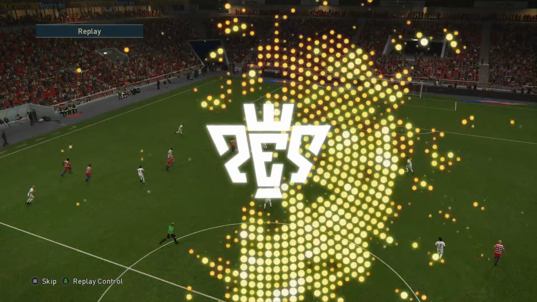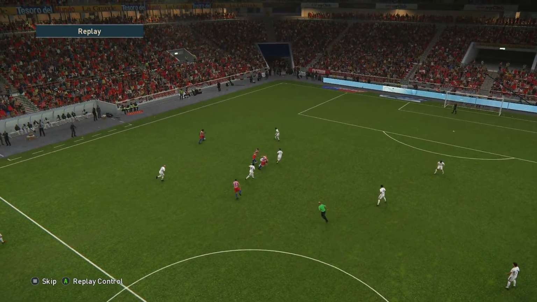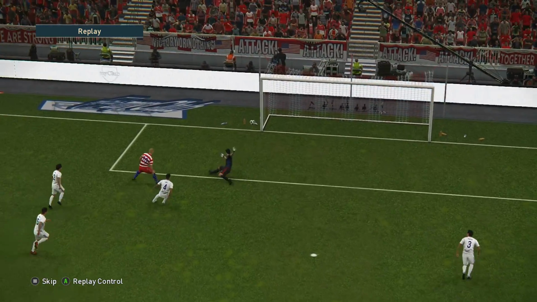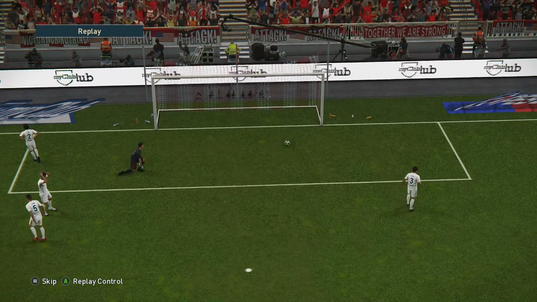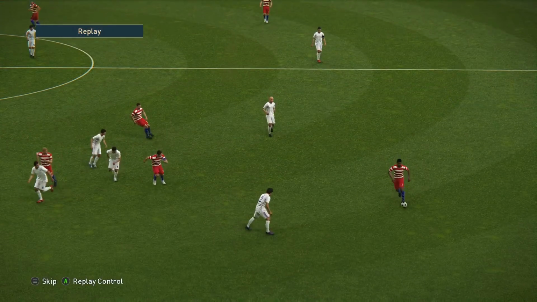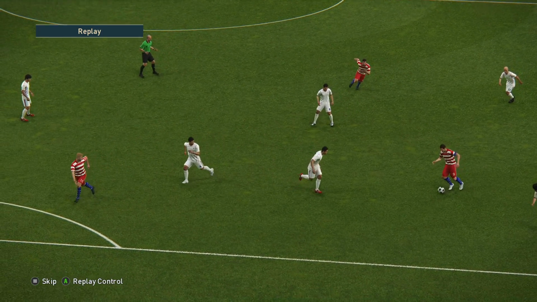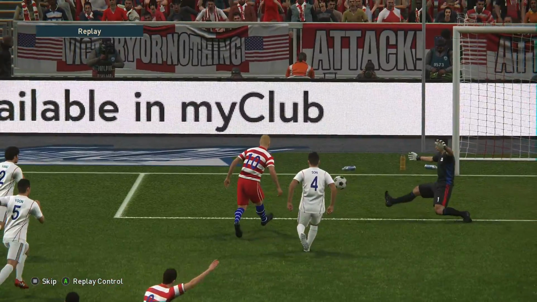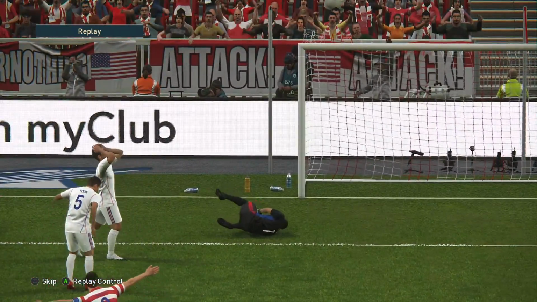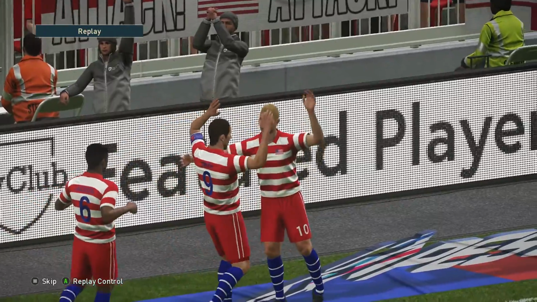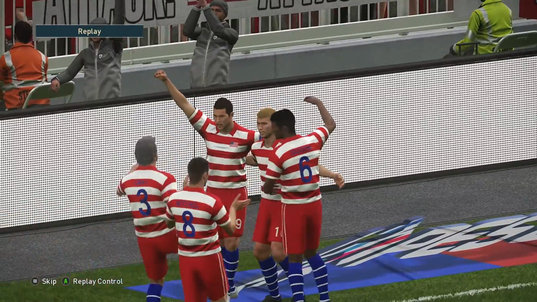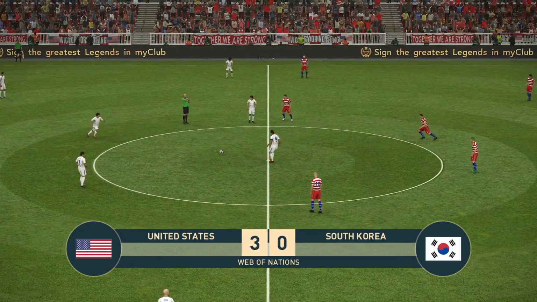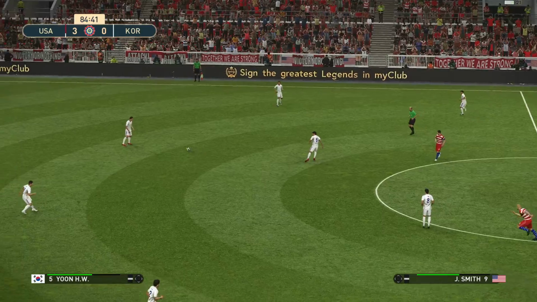And the US will certainly win this game now. 3-0 up. They can relax. They can enjoy the last few minutes of this game. They ripped open South Korea once more. Jackson on the left and Smith played it into Miller. And look at the space Miller had. And the outside of the right foot with the finish. And it's celebration time here in the US. It's the US 3, South Korea 0.